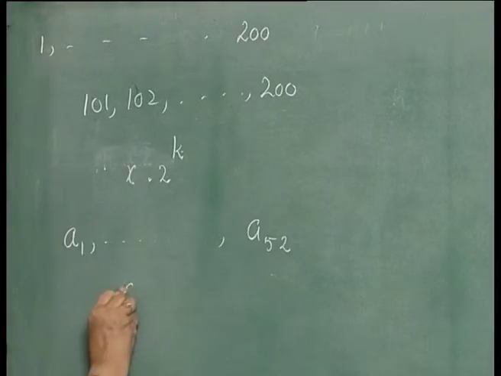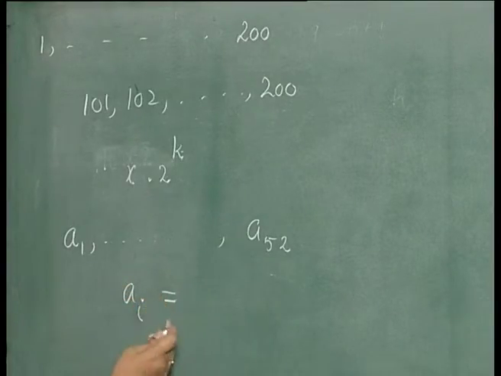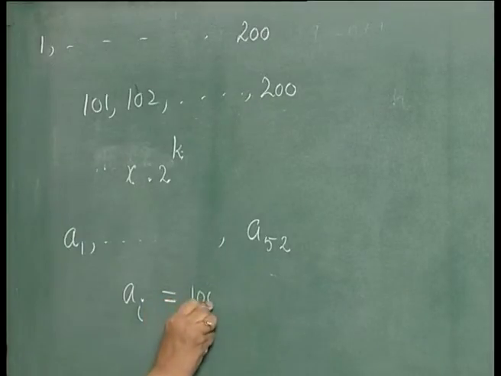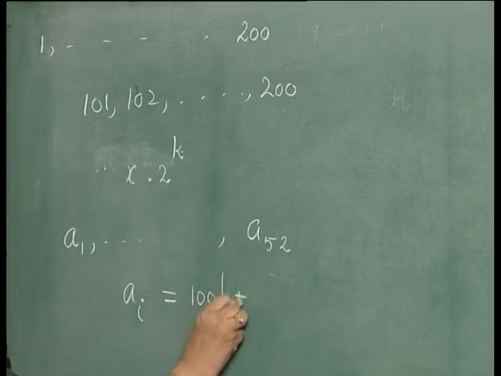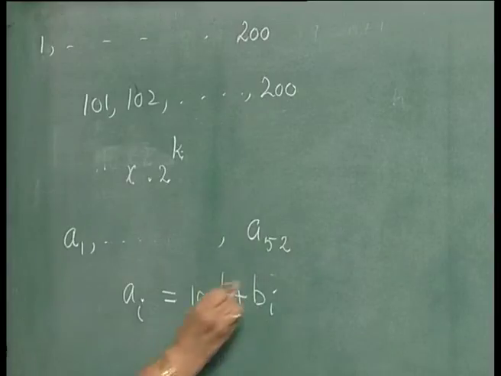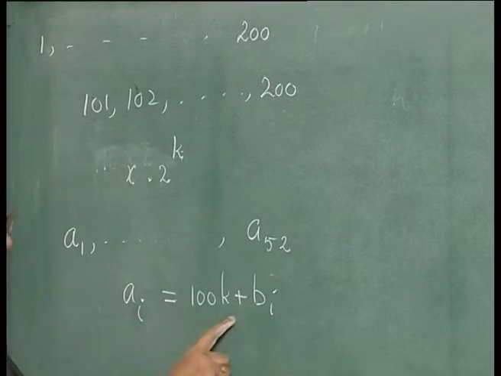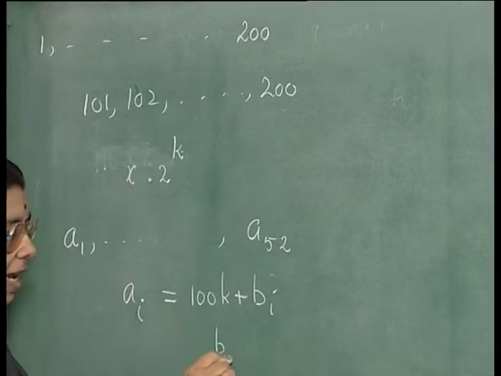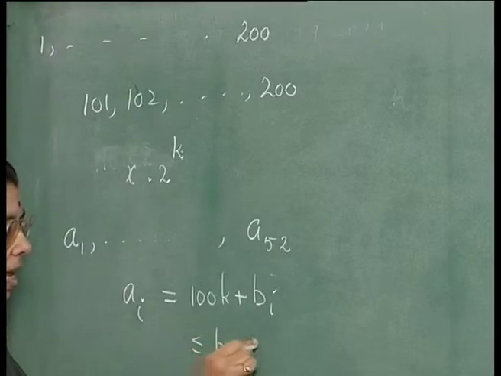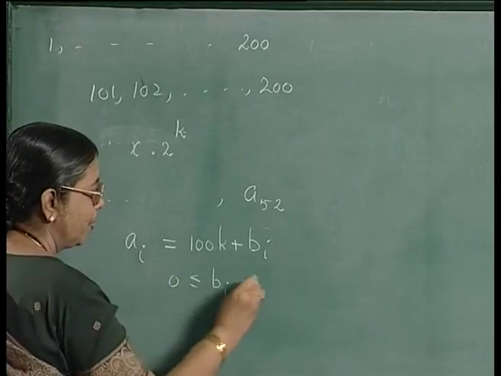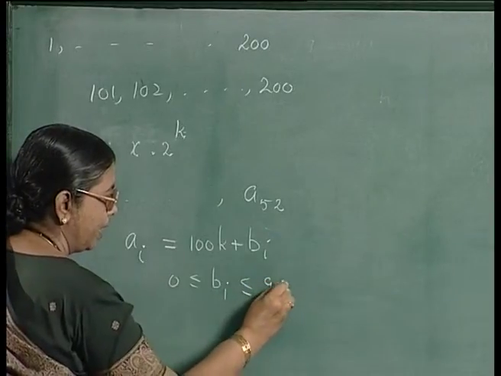Now, any number ai you can express as 100k plus bi. You can express a number like this, ai is equal to 100k plus bi, where bi ranges from 0 to 99.